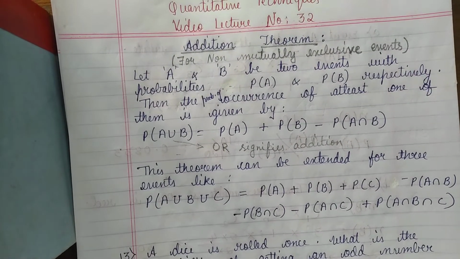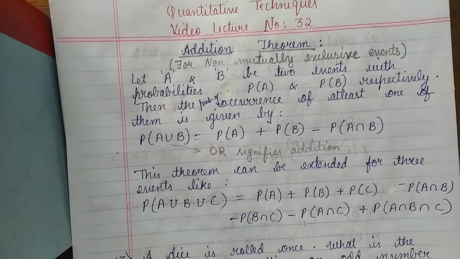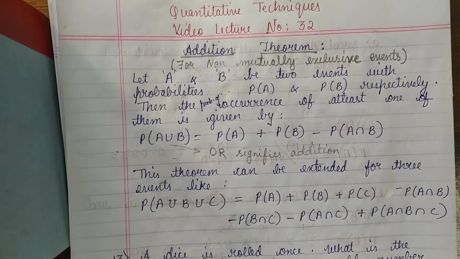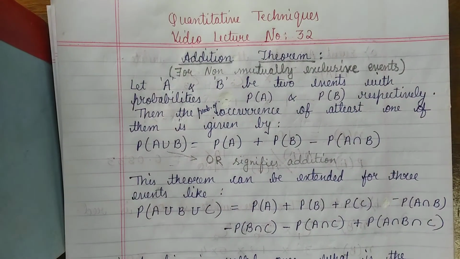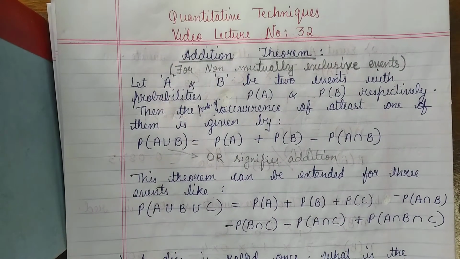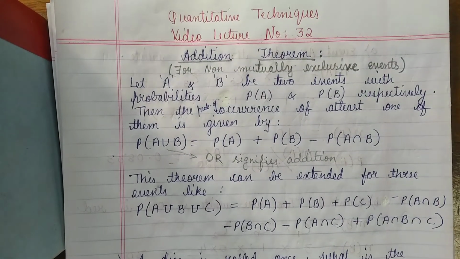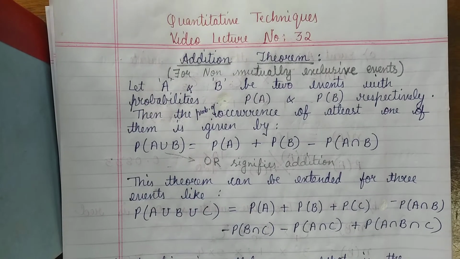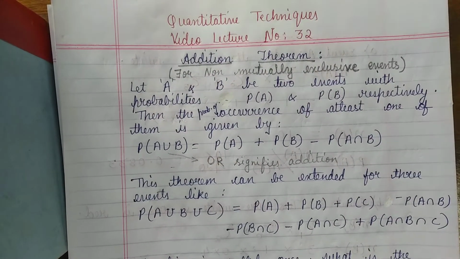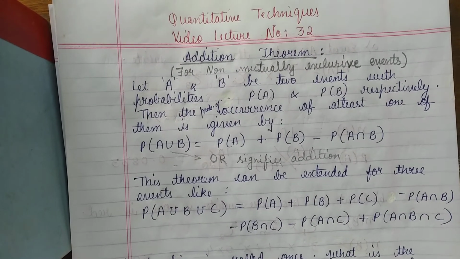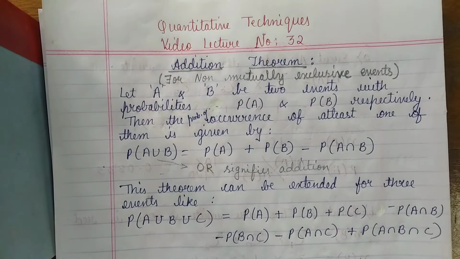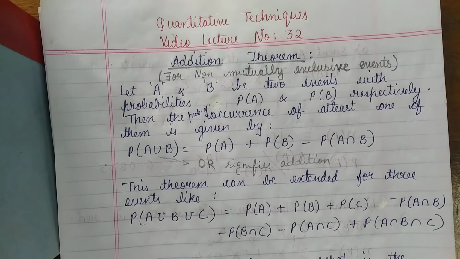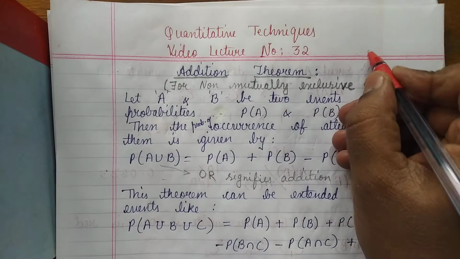But before starting with this, I would like to brush up a little bit about mutually exclusive events. Now, what are these mutually exclusive events? Mutually exclusive, mutual means two or more events together exclude each other. That is, if two or more events cannot happen at the same time, then they are known as mutually exclusive events. For instance, a head and a tail. When you toss a coin, you will not get head as well as tail at the same time. Hence, head as well as tail are mutually exclusive events.